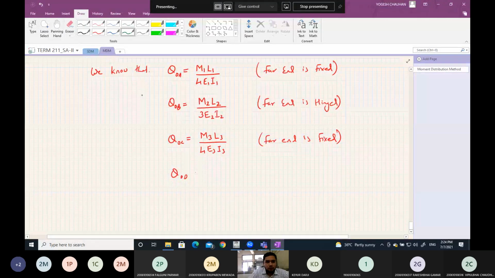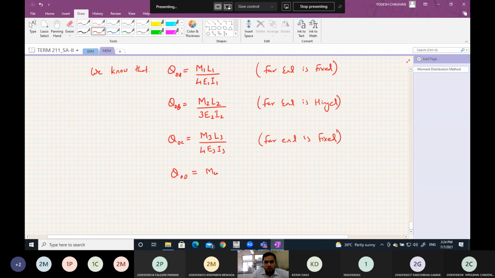So theta OD will be equal to M4 L4 by 3 E4 I4. Again, far end in this case is hinged.